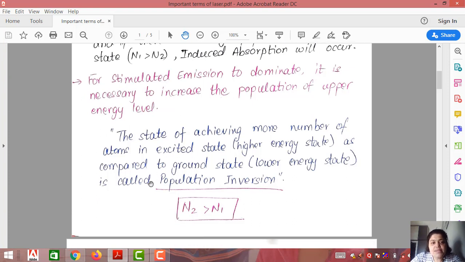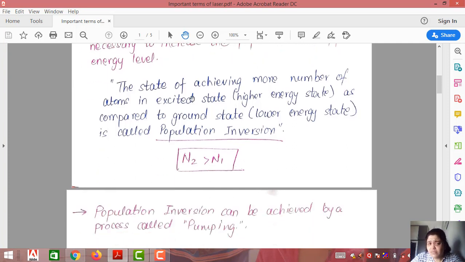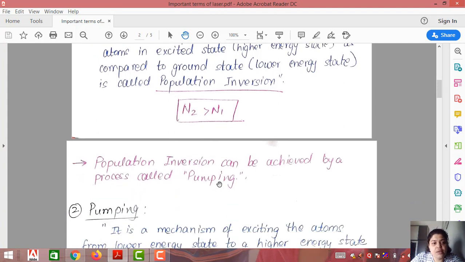So now let us define the term population inversion. It is the state of achieving more number of atoms in the excited state, that is the higher energy state, as compared to the ground state or the lower energy state. We write this as N2 greater than N1. You just have to write this definition in the exam.